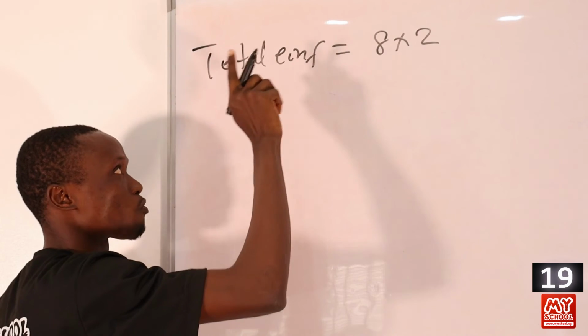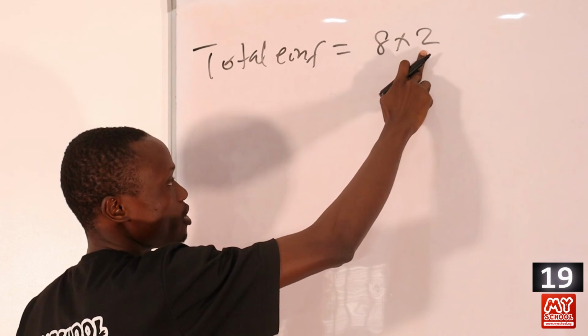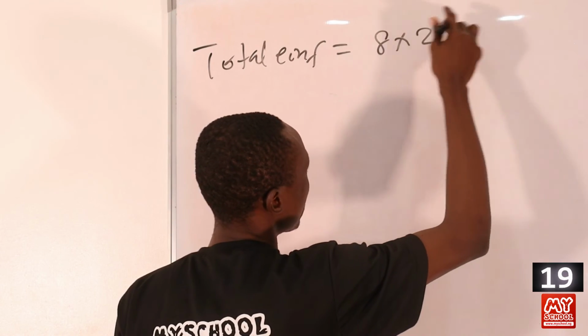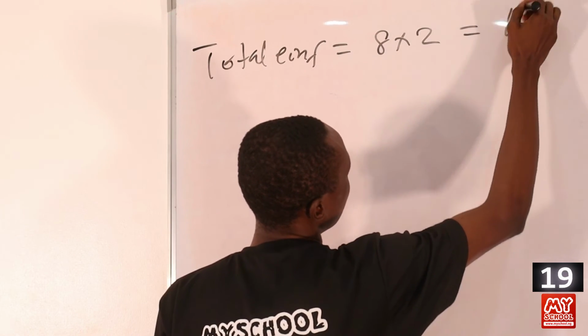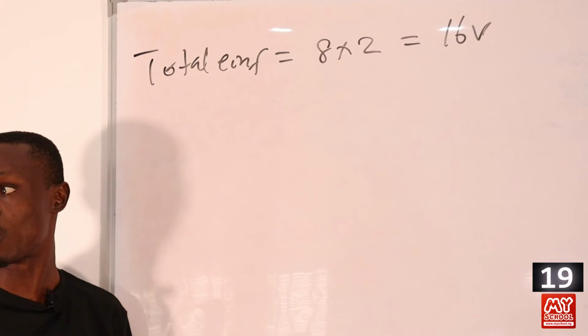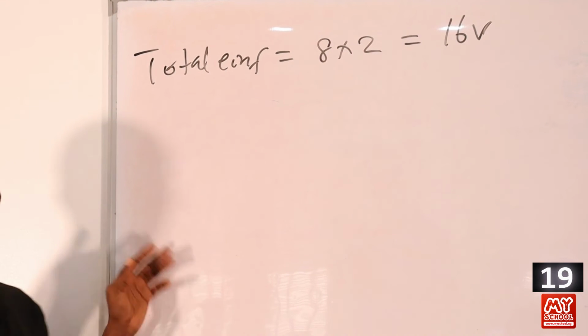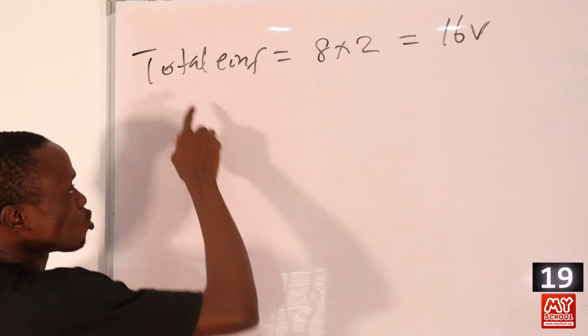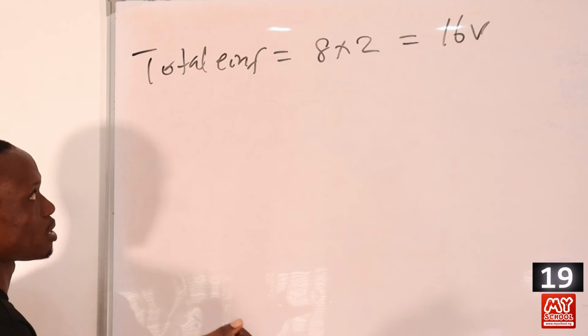Since the EMF of each of the cells is 2.0 volts, and there are 8 of them, the total EMF will be 16 volts. But in the question, we are told that 2 were connected wrongly. So to get the net EMF of the radio, it will be the total minus those 2 that are connected wrongly.